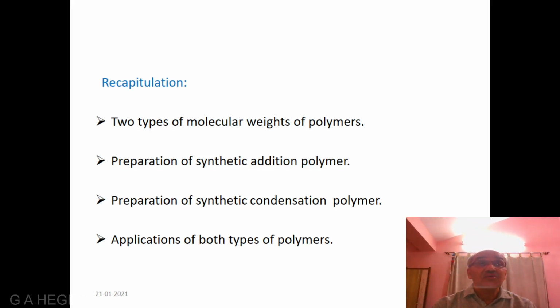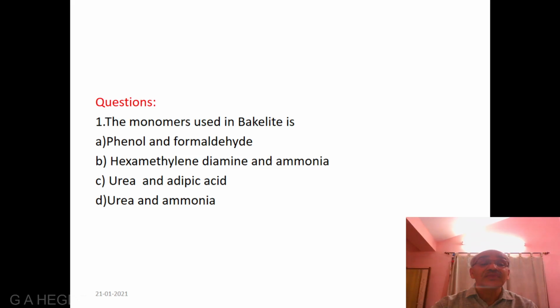Let's recall what we discussed so far. We have discussed two types of molecular weights of polymers, preparation of synthetic addition polymer like polyvinyl chloride, preparation of synthetic condensation polymer like bakelite, and also applications of both types of polymers. After studying this, let us try to answer some simple questions.